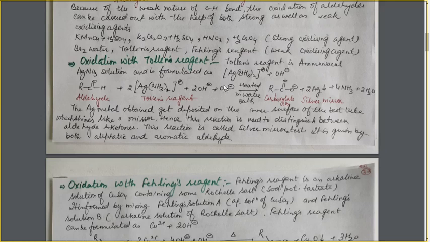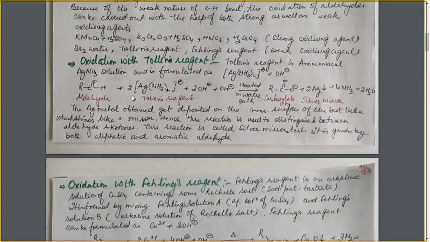the medium is basic. In Tollens reagent, we have added ammoniacal solution, that is ammonium hydroxide solution, and due to the OH negative ion, the medium is basic, and the acid will form the salt. To form the salt from the acid, we have taken one more OH negative ion. So how is the reaction taking place? How am I writing the reaction?